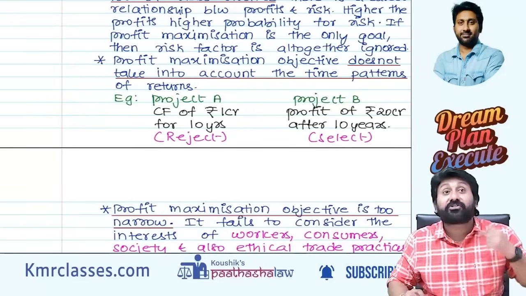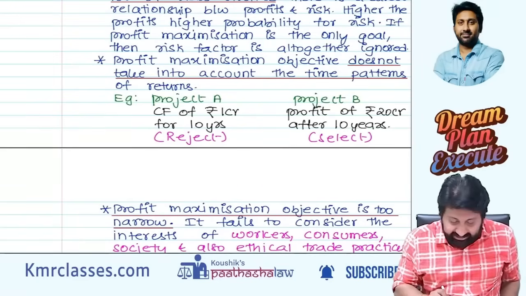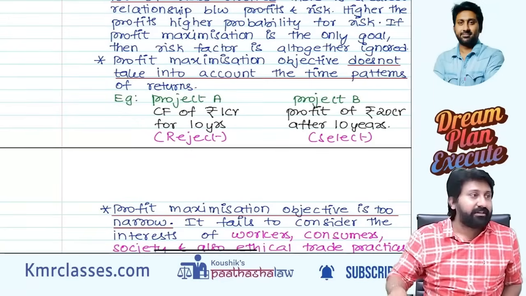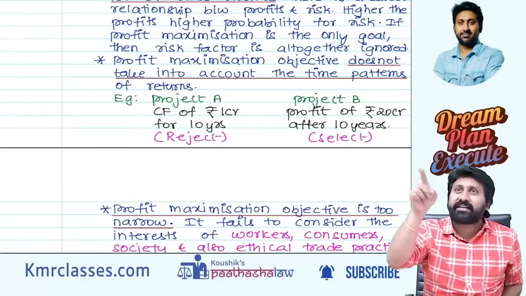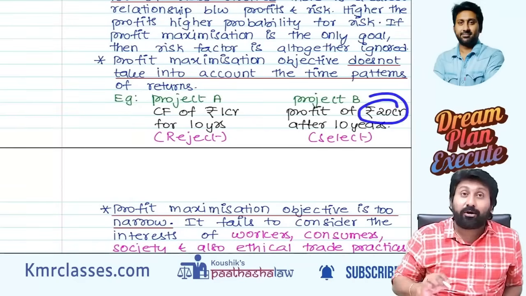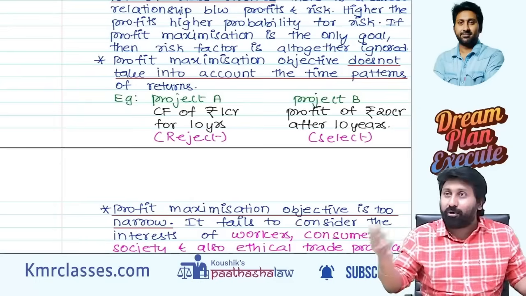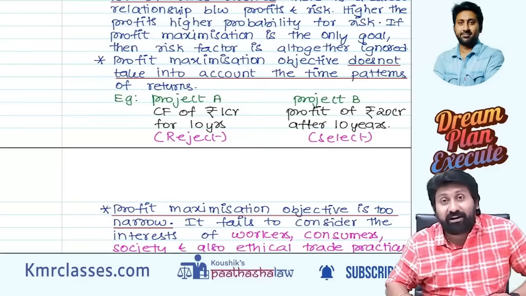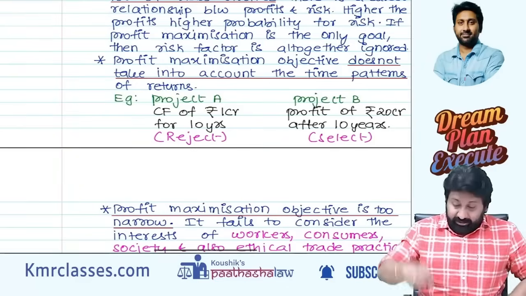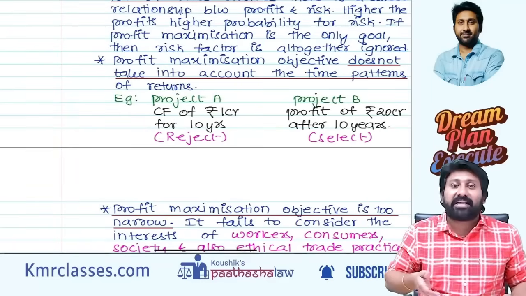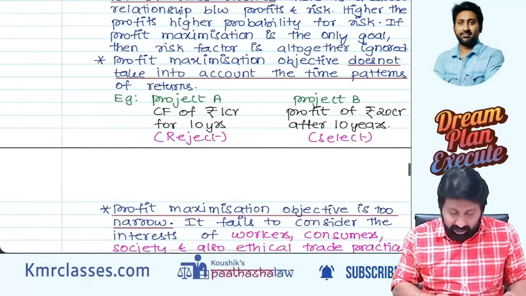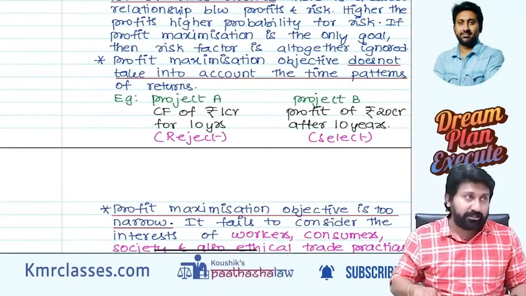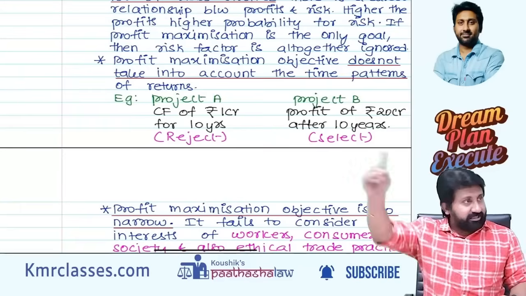Then after 10 years, you are going to receive it. This 1 crore, 1 crore, 1 crore for 10 years I will receive, which is 10 crore, but here 20 crore. Immediately your intention is that 20 crore is bigger than 10 crore. No, but this 20 crore I will not receive today, I will receive after 10 years. For the present value, if you consider, it will be somewhere around 7-8 crores only. But here every year I am getting 1 crore. Sometimes project A might also be better than project B. So do not always consider profits, go by cash flows.